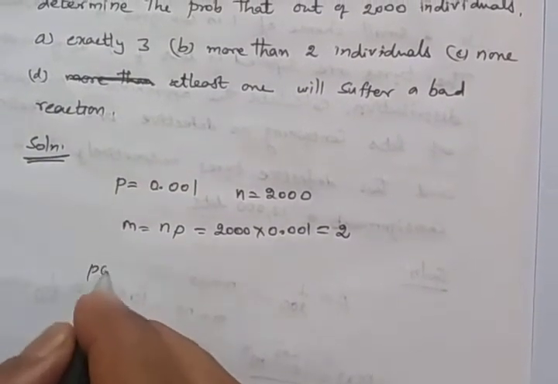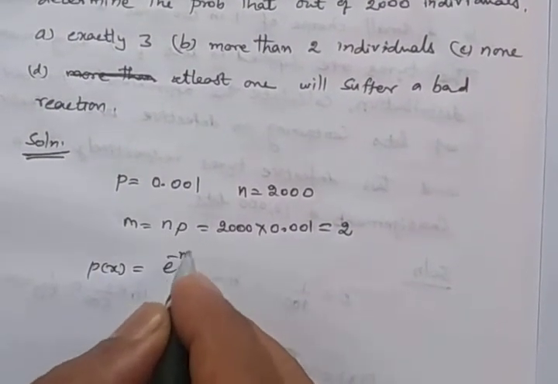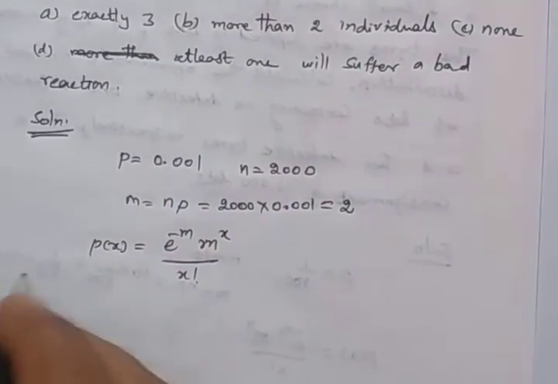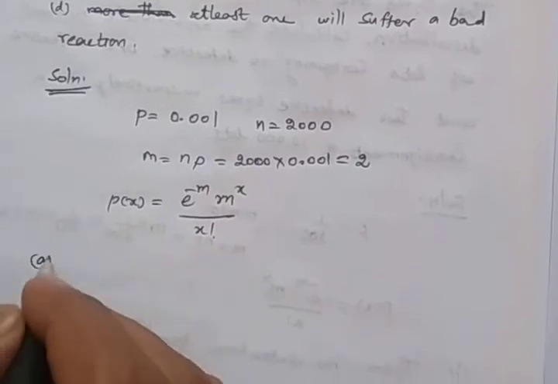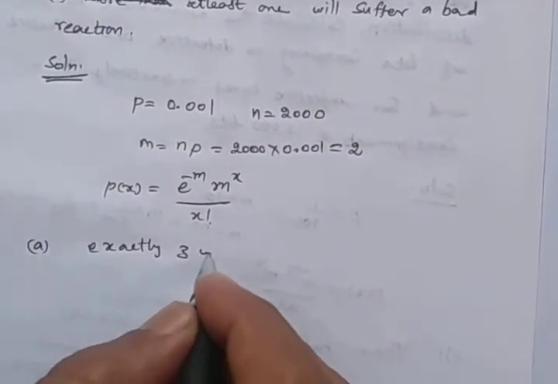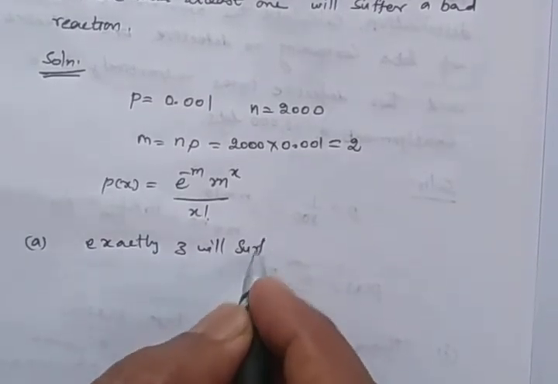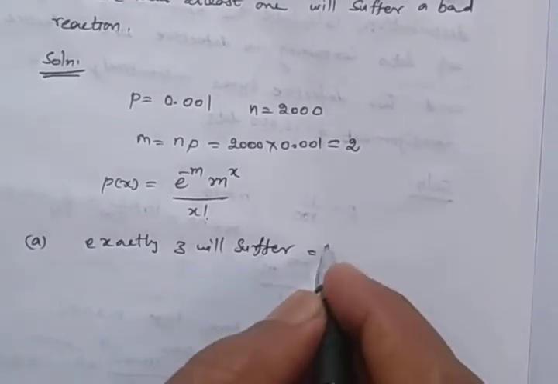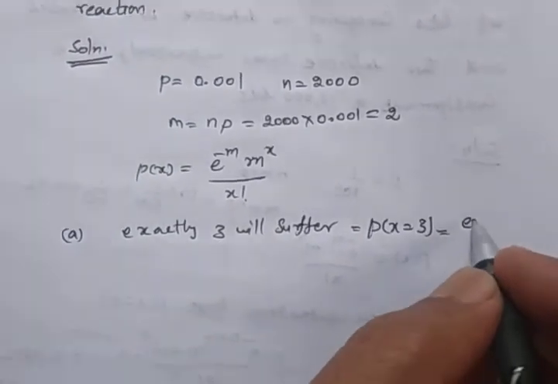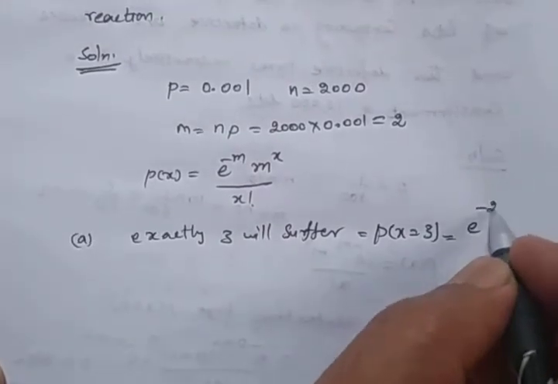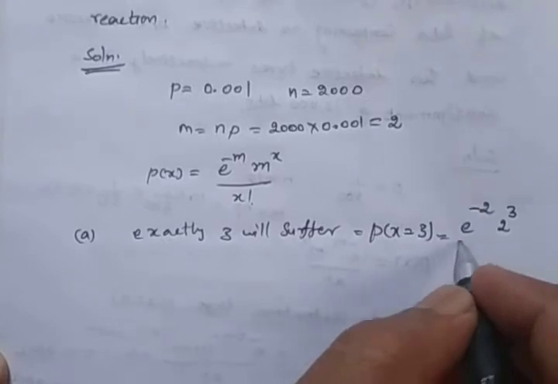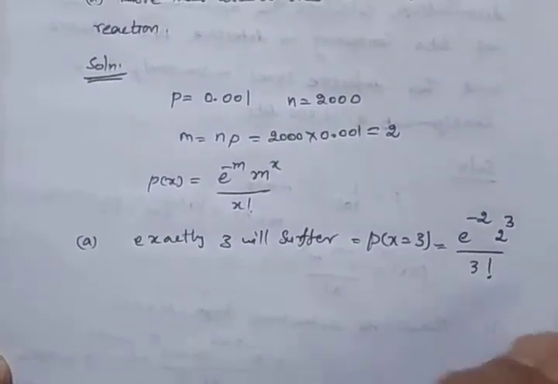Now Poisson distribution is e power minus m into m power x divided by x factorial. The first question, exactly 3 will suffer. We can write it as P of x is 3. So here m is 2. So e power minus 2 into 2 power 3 divided by 3 factorial.